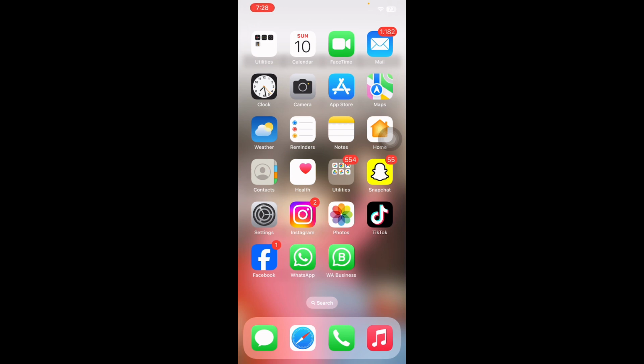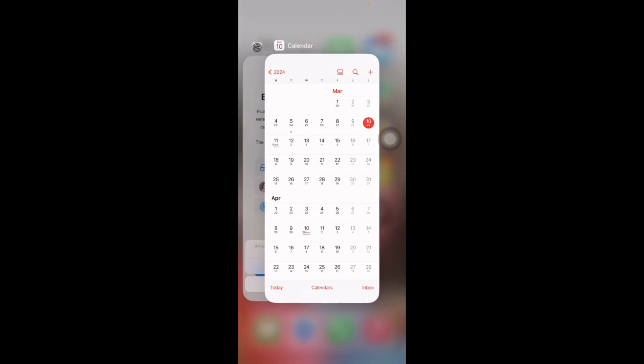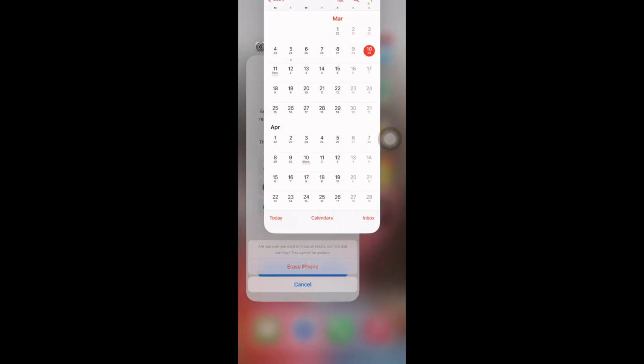So the first step is force quit and relaunch the Calendar app. For this, open the app switcher on your iPhone, swipe up and hold from the bottom of your screen, find the Calendar app and swipe up to force close it.